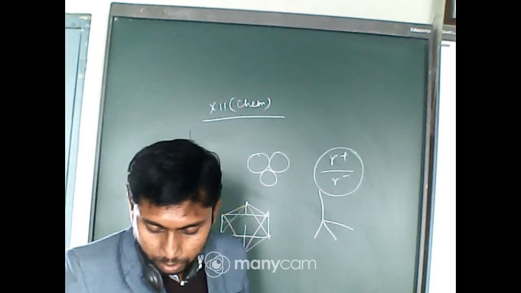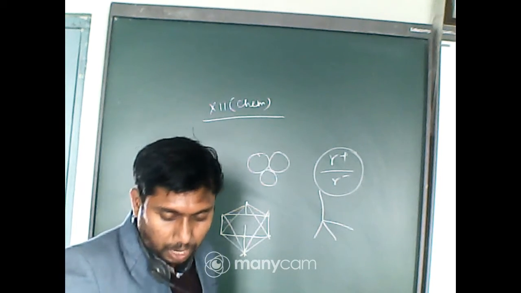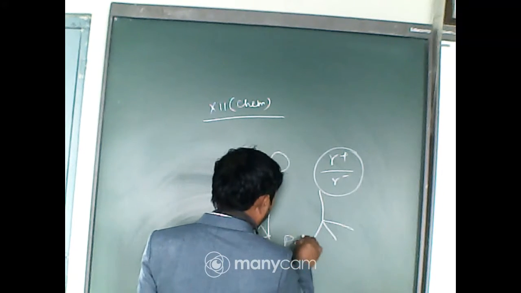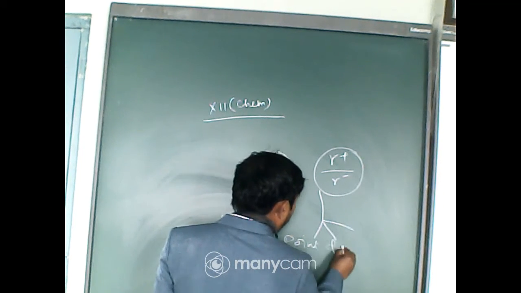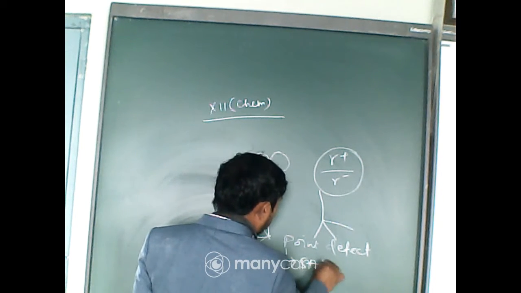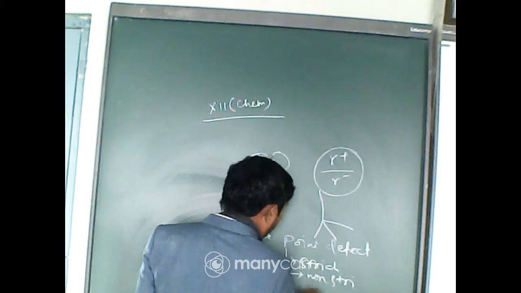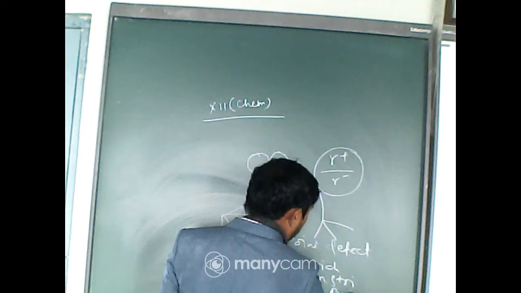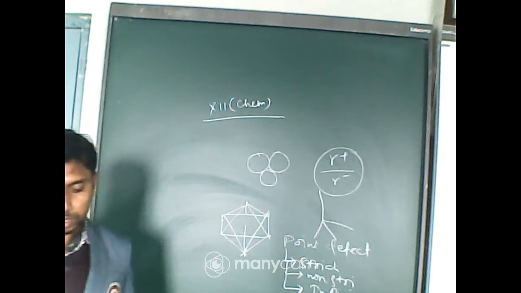So the point defects are of three kinds: stoichiometric defect, non-stoichiometric and impurity.